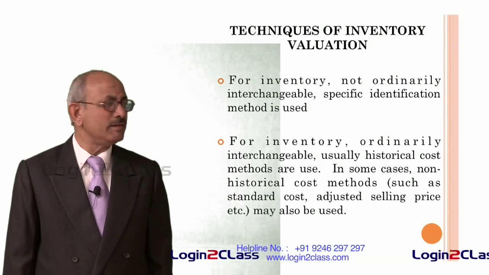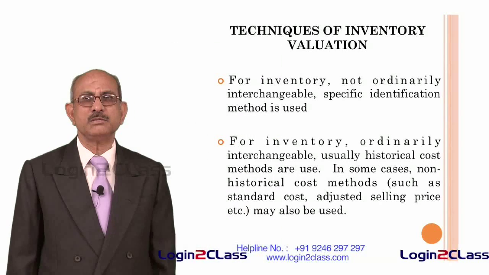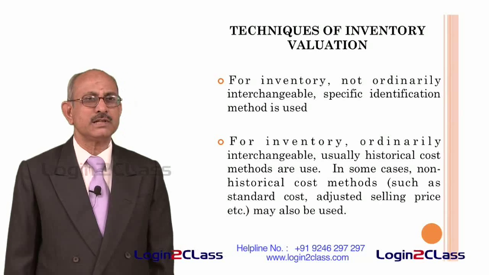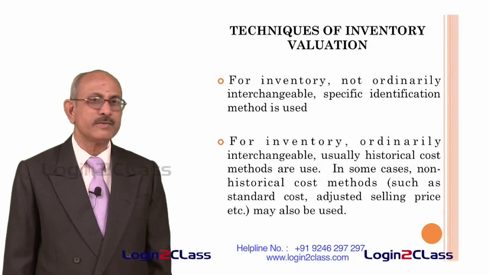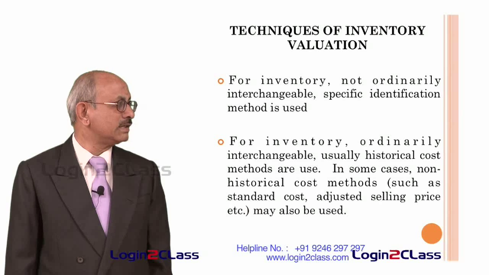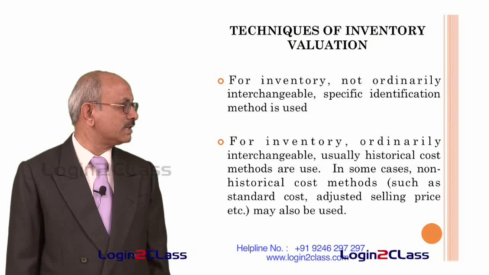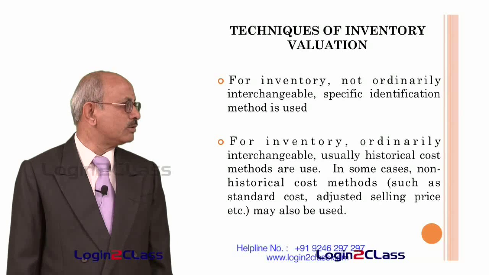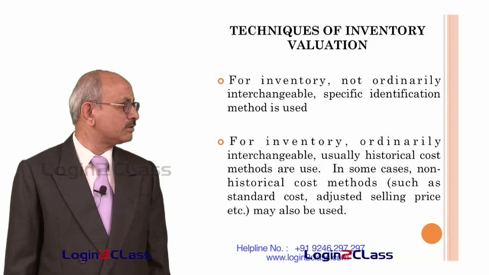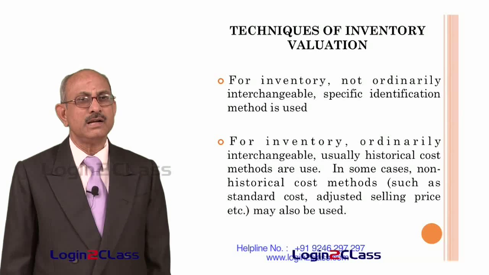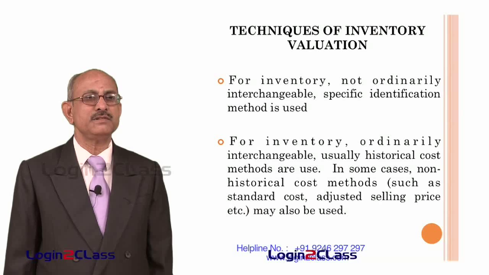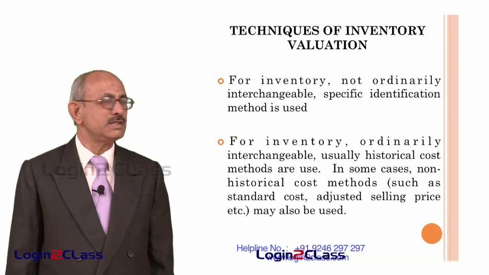And in case of inventory which are ordinarily interchangeable, usually historical cost methods are used. In some cases non-historical cost methods such as standard costing, adjusted selling price may also be used. So we have to find out what is the meaning of historical cost methods and how many methods are there and what are the advantages and disadvantages of each of these methods adopted for valuation of inventory.